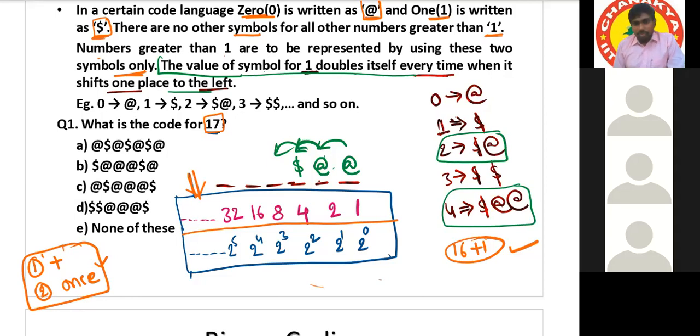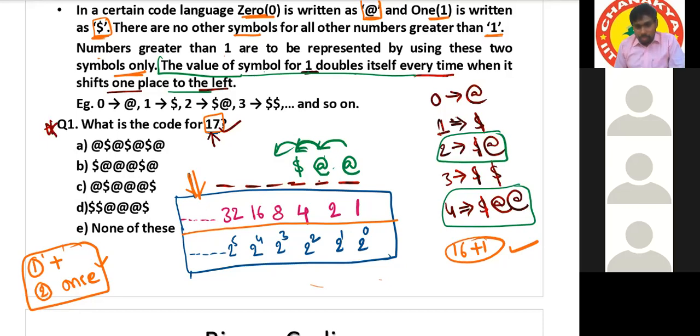That is why 32 plus 16 plus 8 plus 4 plus 2 plus 1 is possible, but not for 17. I'm telling you, you can use each number to form the next number. Okay, this is the question here: what is the code for 17? To form 17 from the available numbers, we need 16 and 1.